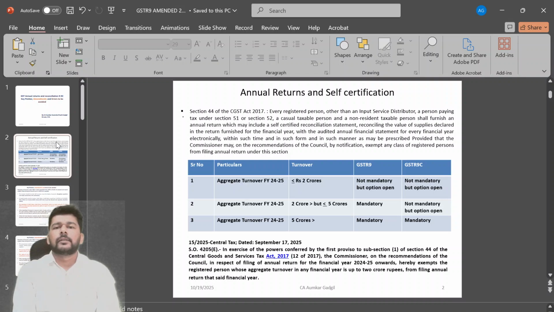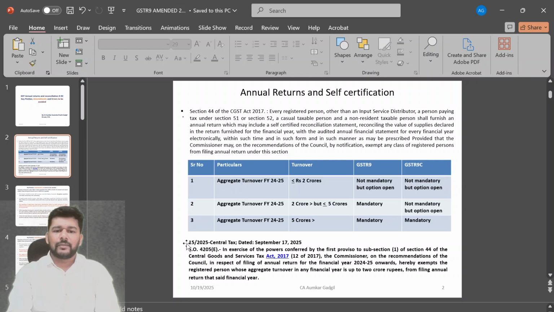Friends, as far as the annual return applicability is concerned, if the aggregate turnover of financial year 24-25 is less than or equal to 2 crores, then GSTR 9 and GSTR 9C both stand to be optional and not mandatory. If the annual aggregate turnover exceeds rupees 2 crores but does not exceed 5 crores, then GSTR 9, that is the annual return, is mandatory but not the reconciliation statement. And if the aggregate turnover for the 24-25 year exceeds rupees 5 crores, then of course GSTR 9 as well as GSTR 9C is compulsory.